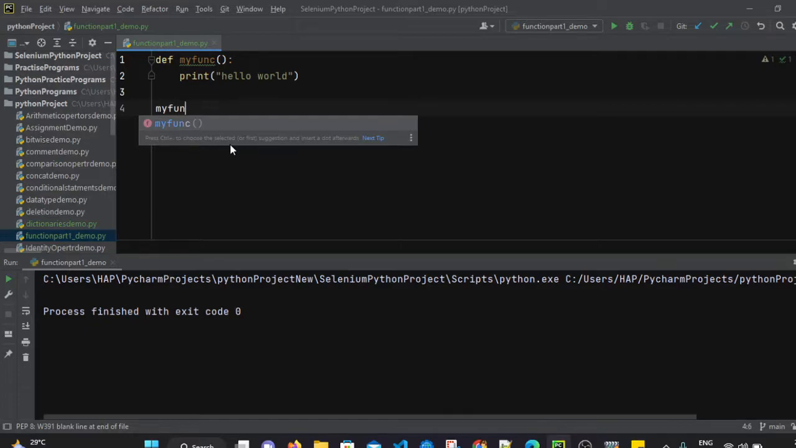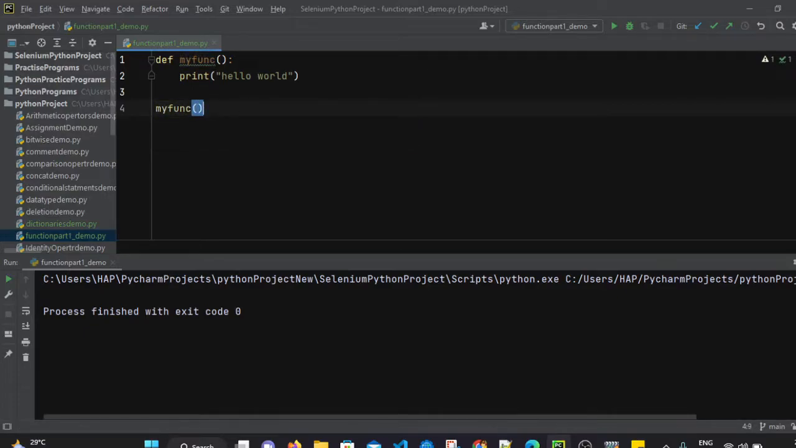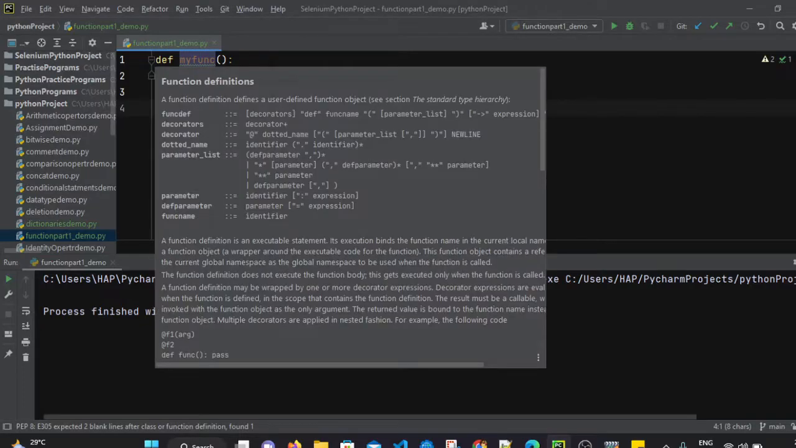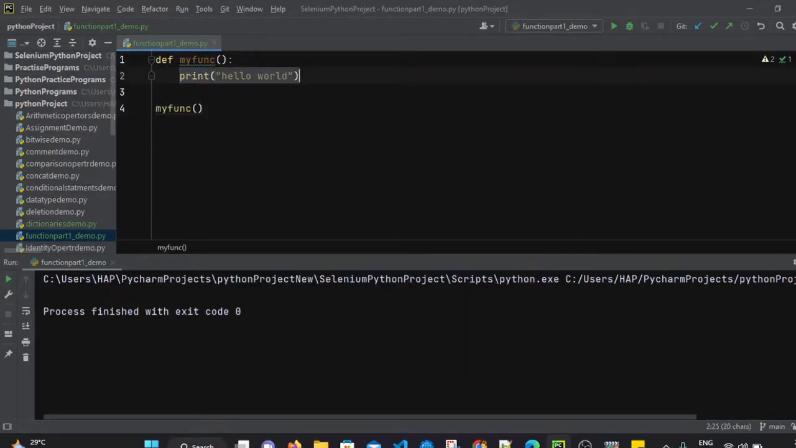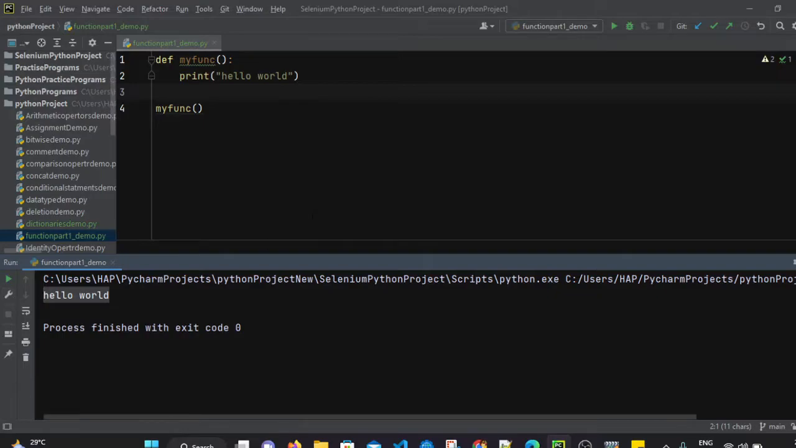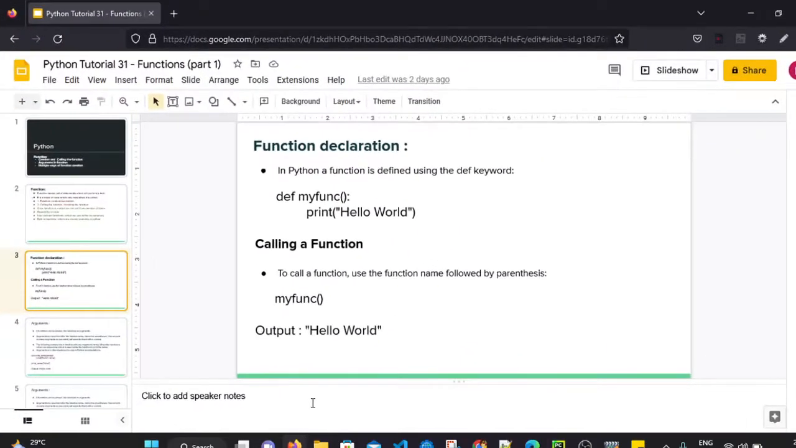I will simply write the function name myfunc, after that round brackets. So this is known as invoking a function. When we invoke or call the function, it will print hello world. So this line will call this function, which includes printing hello world. Now let's execute this file again. When we run this file, it is printing hello world. So that's known as invoking or calling a function, right?